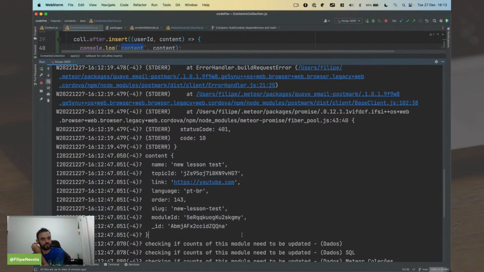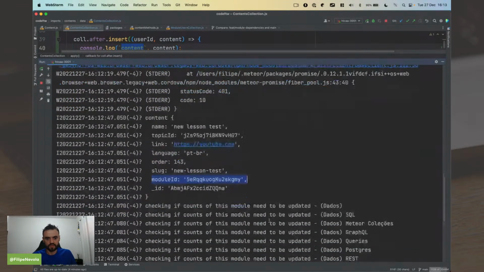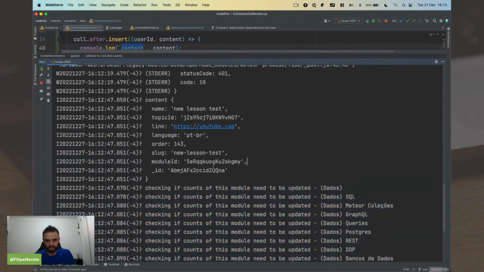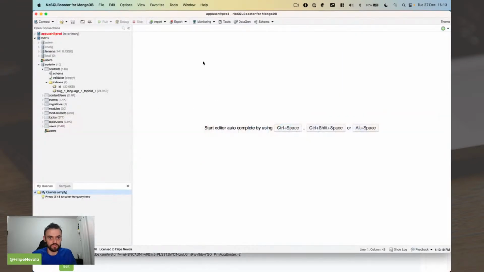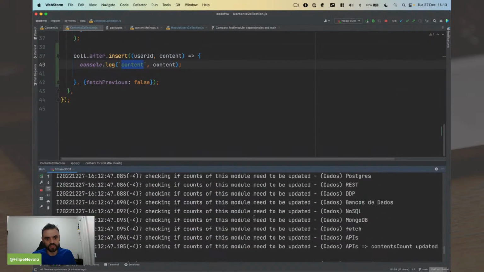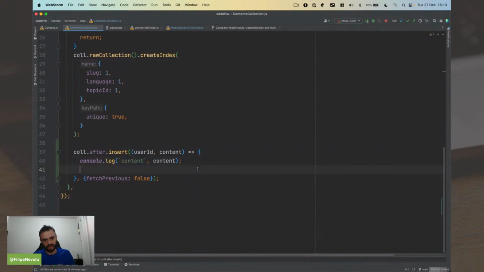Okay, so we have the content all the time that you have a new content to be inserted, and then you have this module. We already have some code that runs all the time to check if the counts are okay, but I'm going to do this here. So I have the module ID. What I need to do now is create code that goes to everybody that finished this module, because almost surely nobody finished this now. So maybe we should just remove the complete from everybody, right? Yeah, that's a good idea.